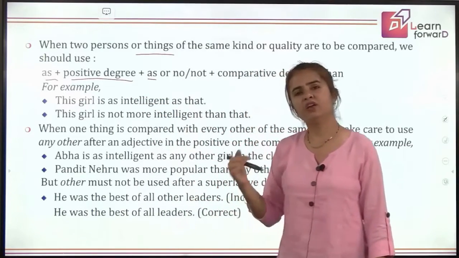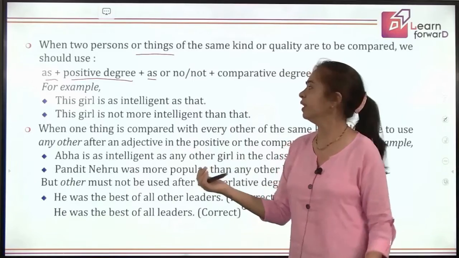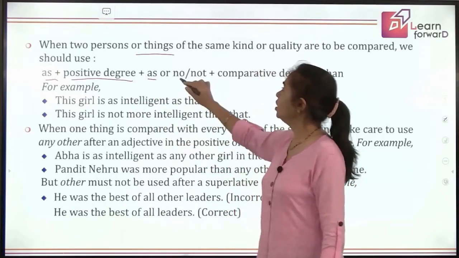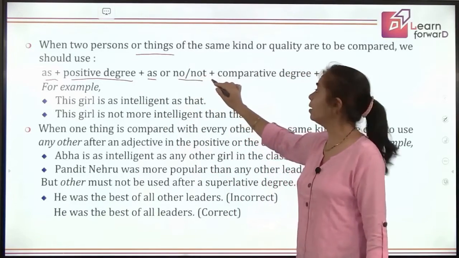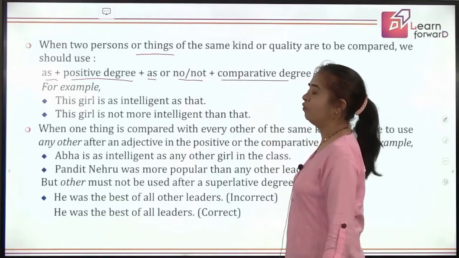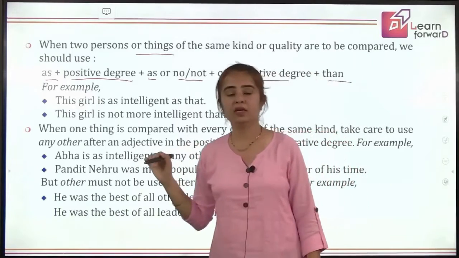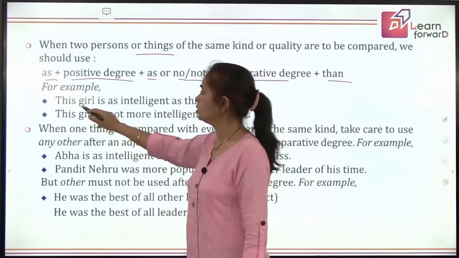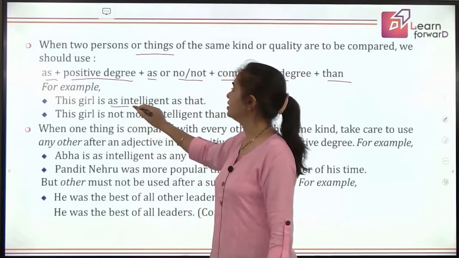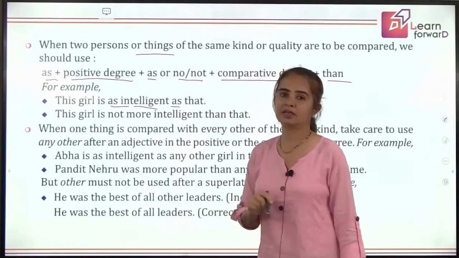And if you want to say not so good, how do you say it? It will be not, then the comparative degree, followed by that, right? So if they are equally good, how do you say it? This girl is as intelligent as that, right?